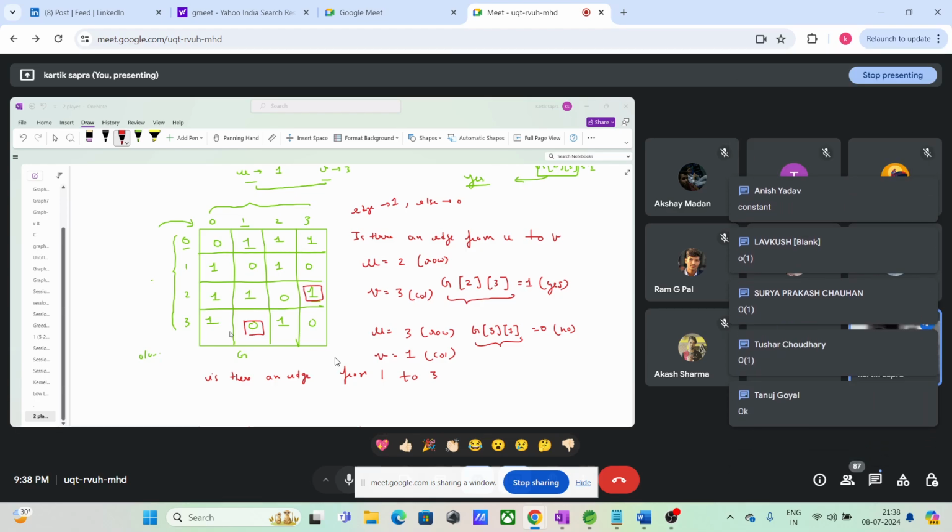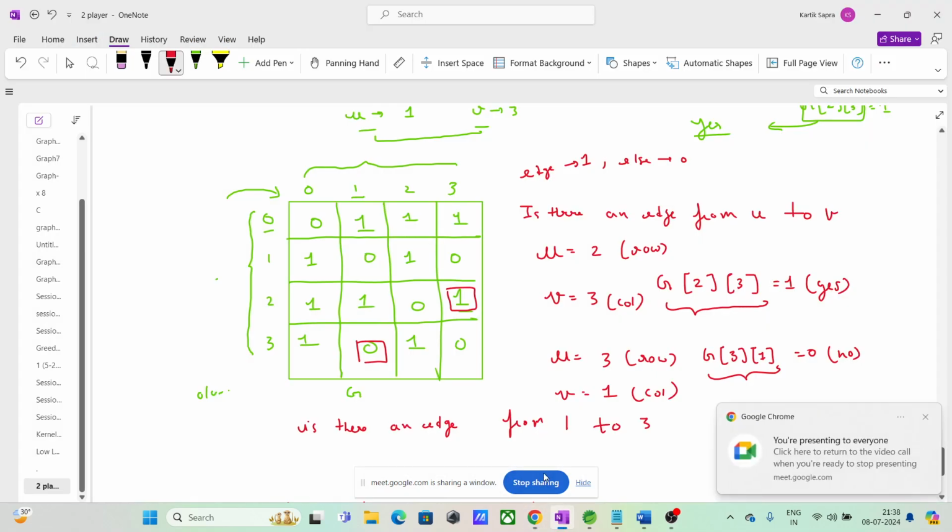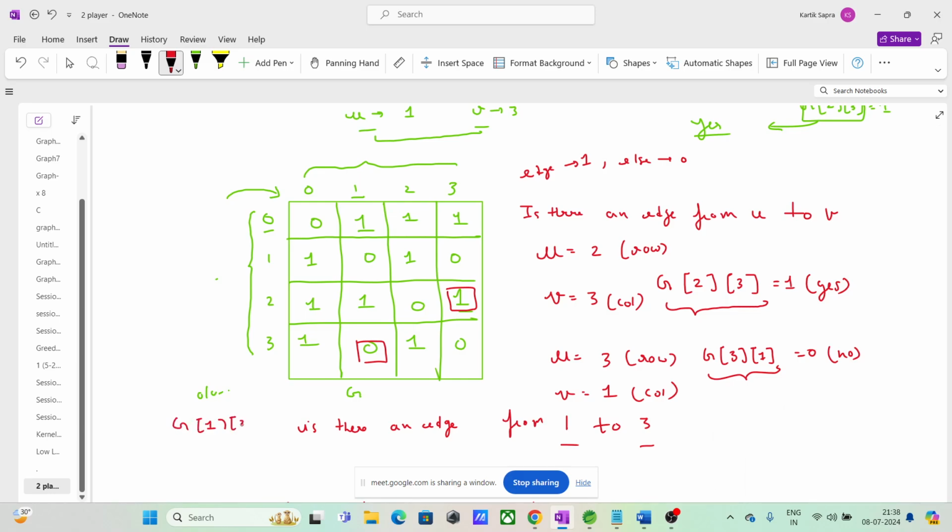Why? Constant, because you are just checking a particular row and column. Suppose I ask whether there is an edge from 1 to 3. What are you doing? You are going to G[1][3], so what is its cost? Constant. You are not reading the whole matrix, you are just reading a particular block. So, is there an edge from U to V? Order of 1, a constant operation.